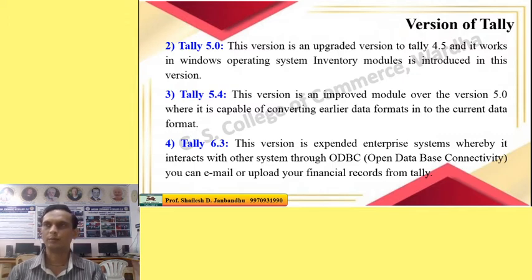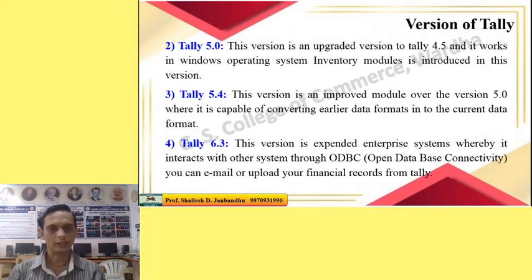It has the capability to convert data from the old format to the current format. Usually when a new version is installed, the old data cannot be accessed in the new one. But with this version, Tally can convert the earlier data format to the newer one.